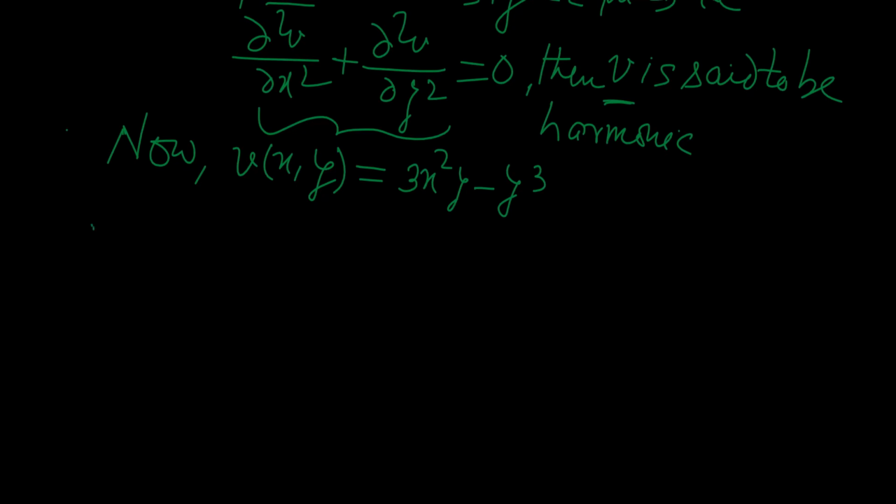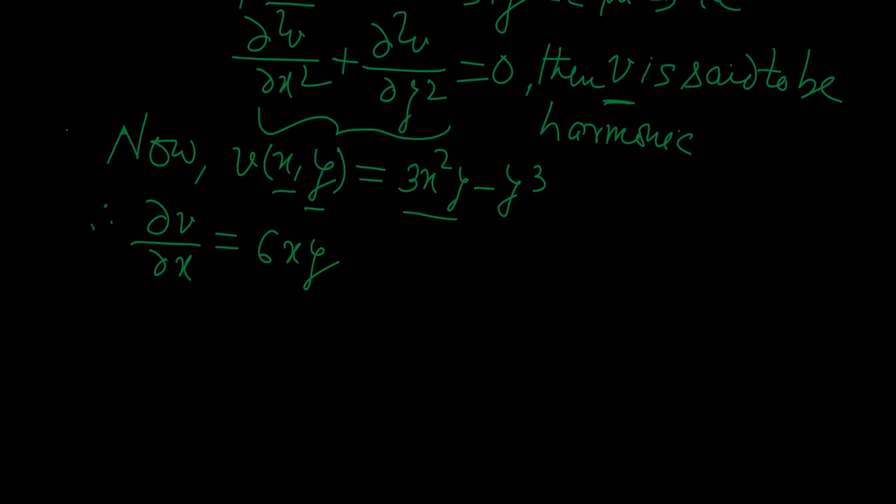Therefore, this is a very simple differentiation. As V is a function of x and y, two independent variables, so we must follow the partial differentiation. When you find del V by del x, you must keep y constant. So see here, what will be del V by del x? This will be 6xy, and the derivative of y cube will be 0. So del V del x is simply 6xy.